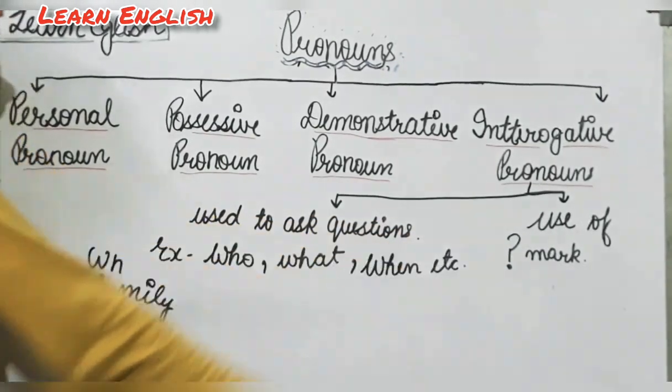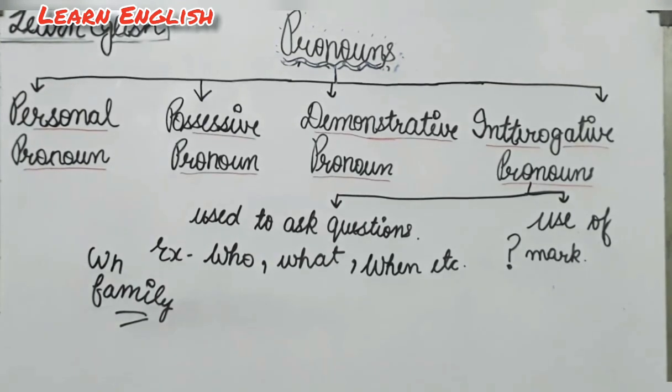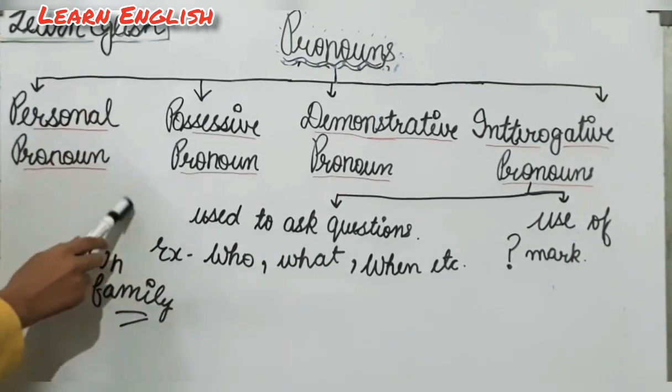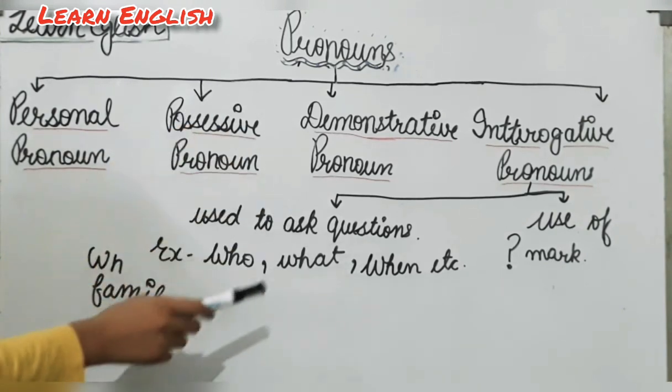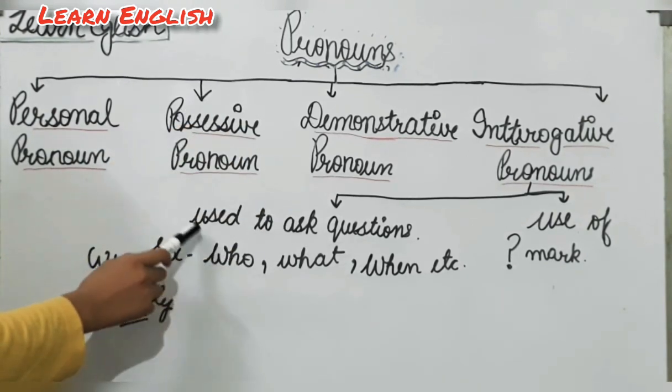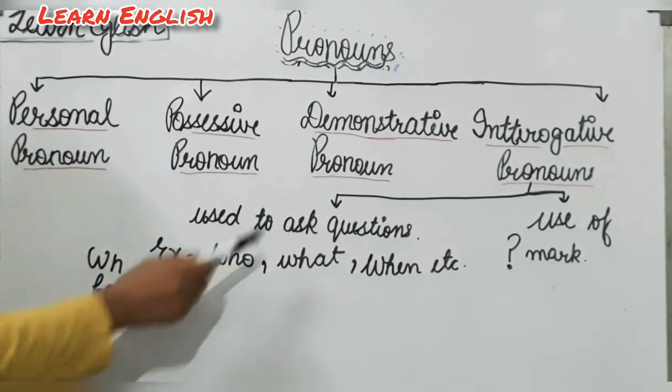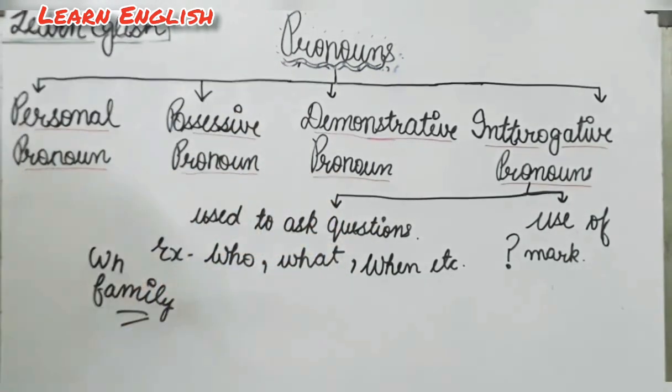The question mark is also important because at the end of the sentence we cannot put a full stop with interrogative pronouns, because here we are asking a question. So the question mark is very important.